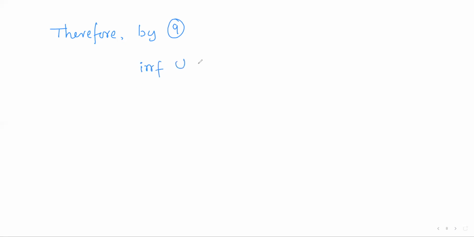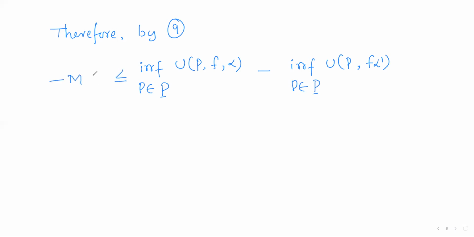Infimum of all UPF alpha as p varies over all the partitions of closed interval [a, b] minus infimum of UPF alpha dash as p varies over all the partitions of closed interval [a, b] lies in between minus epsilon and plus epsilon. So what is infimum of all upper Riemann-Stieltjes sums?